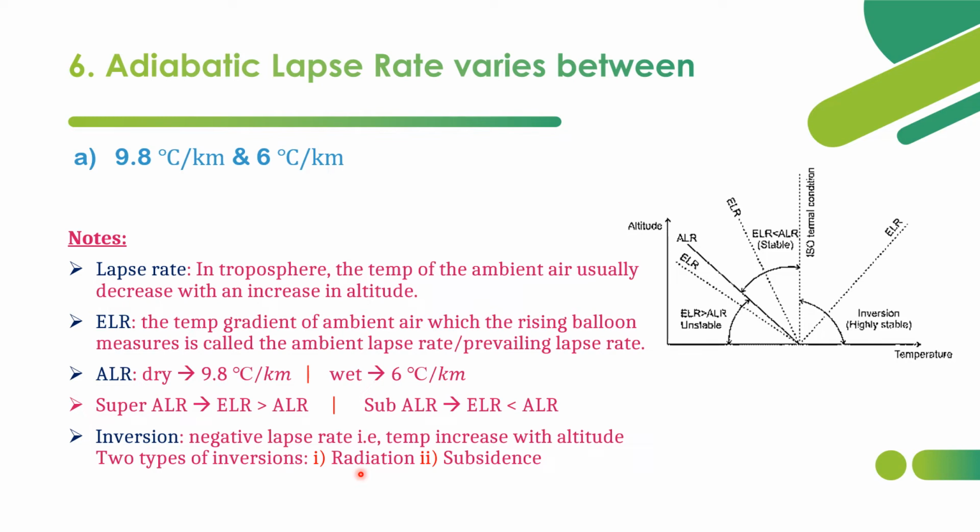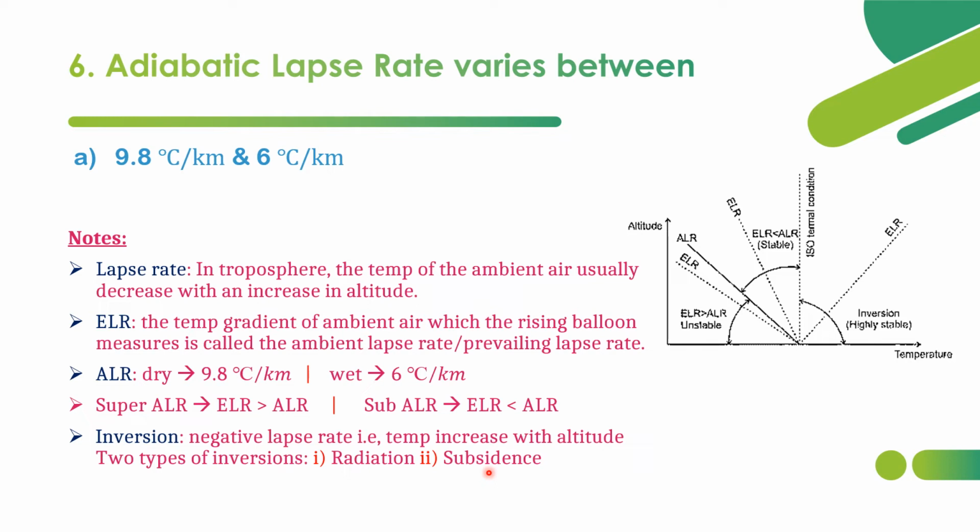This inversion condition helps in the formation of fog, so it will contribute to smog also. So pollution will be trapped in the atmosphere and dispersion won't happen. This can also be called ground surface inversion because it is happening near the ground surface. And next is the subsidence inversion.